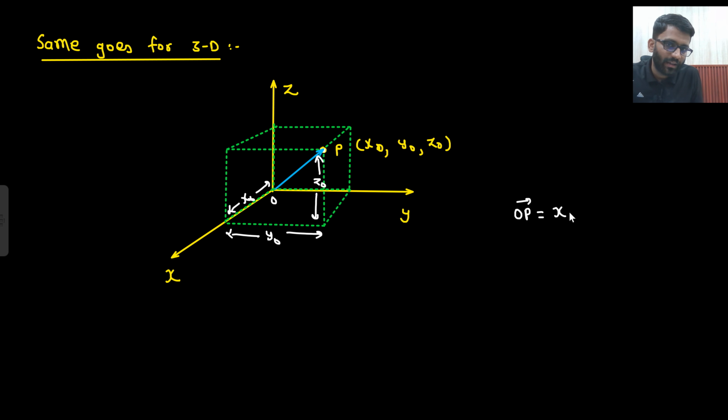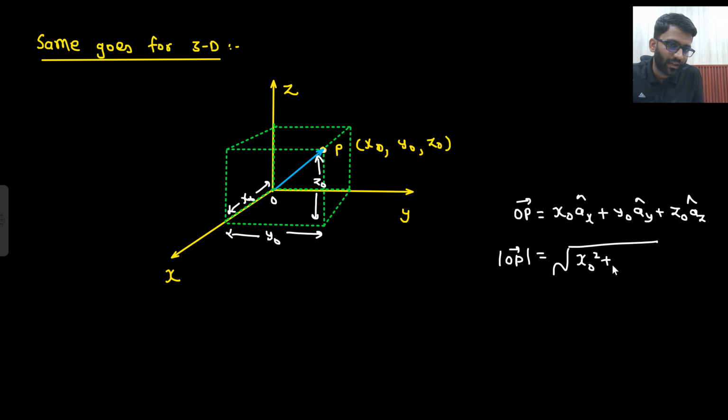OP vector will be x naught ax cap plus y naught ay cap plus z naught az cap. And what will be the magnitude of OP vector? That would be root of x naught square plus y naught square plus z naught square.